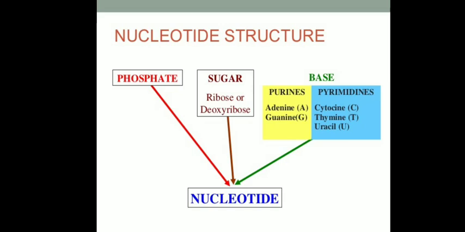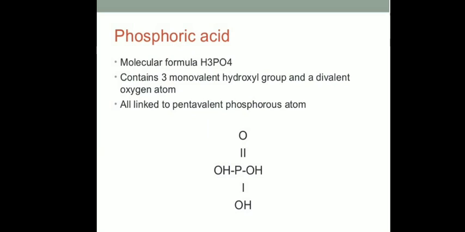So as we have discussed, a nucleotide consists of a phosphate group. This phosphoric acid, or the phosphate group, has the molecular formula H3PO4, and it contains three monovalent hydroxyl groups. Here you can see in the diagram, this is the first hydroxyl group, the second hydroxyl group, and the third hydroxyl group. These three hydroxyl groups are present.